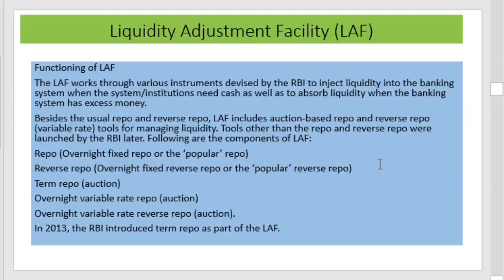In 2013, RBI announced term repo as part of the LAF. That is, the term repo is one of the tools or instruments or components of the liquidity adjustment facility, and it was introduced in the year 2013. Therefore, the major instruments of the liquidity adjustment facility are repo, reverse repo, term repo, overnight repo and overnight reverse repo. These all are auction rate repos.